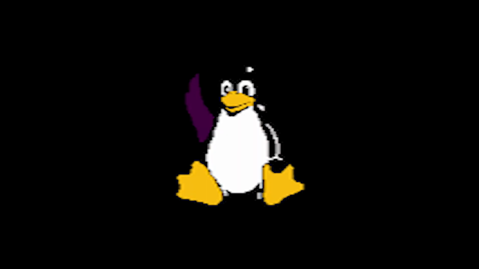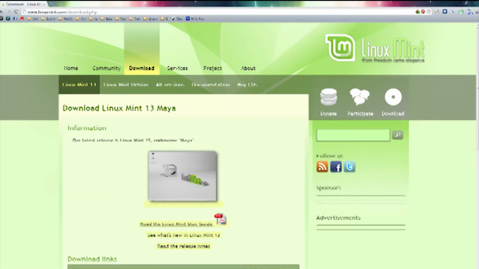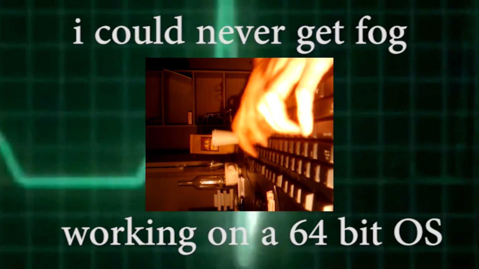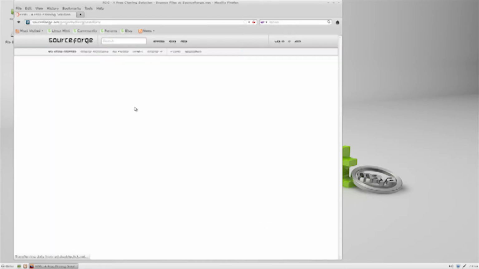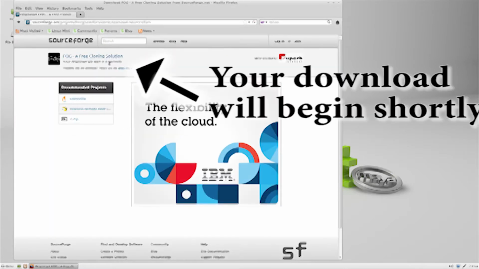The first thing we'll need is an installation of Linux. Fog can be installed on either Red Hat or Debian-based distributions. For this demonstration, I will be using Linux Mint 32-bit XFCE edition. After you get Linux installed, it's time to download and install Fog. Go to fogproject.org and download the newest version. The file extension should be .tar.gz.